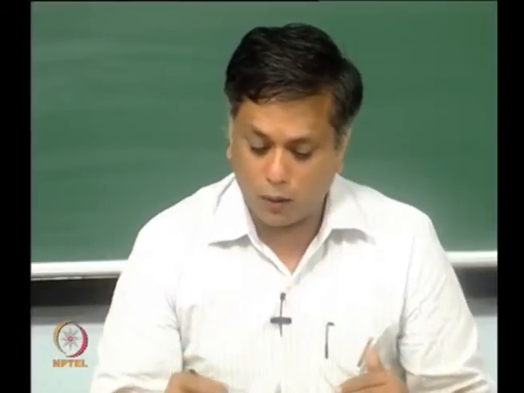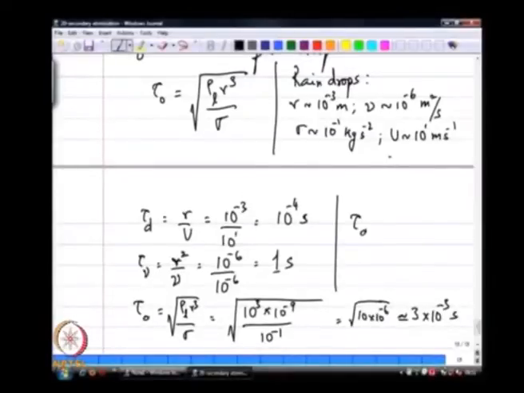I will leave that to you as homework, to derive these three under the situation when the drag time scale is comparable to the viscous time scale, or more precisely, the ratio of the viscous time scale to the drag time scale is your Reynolds number.